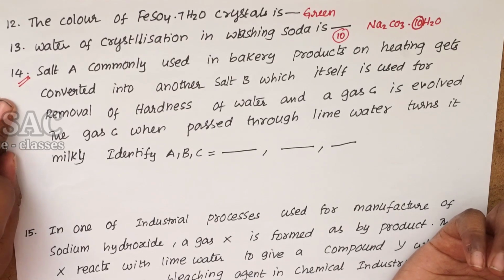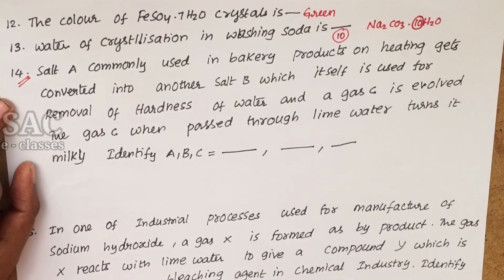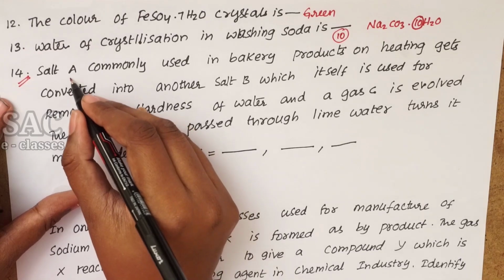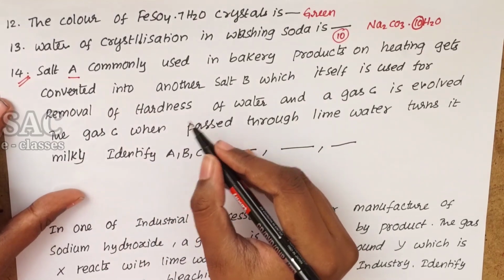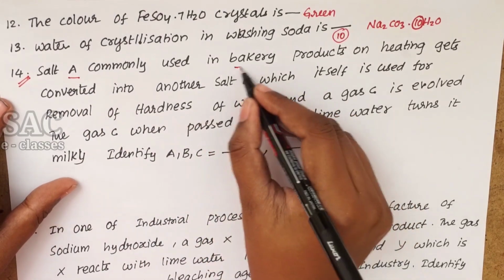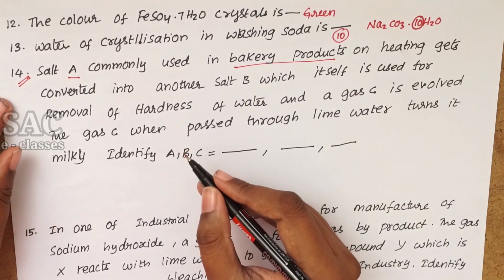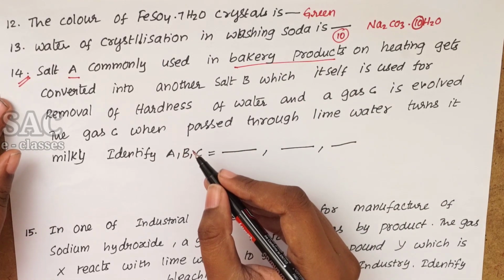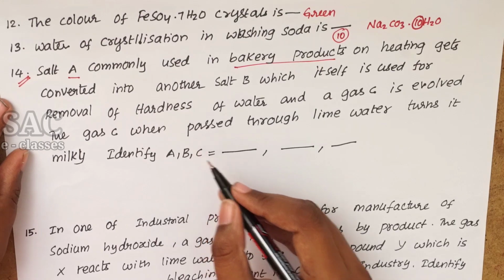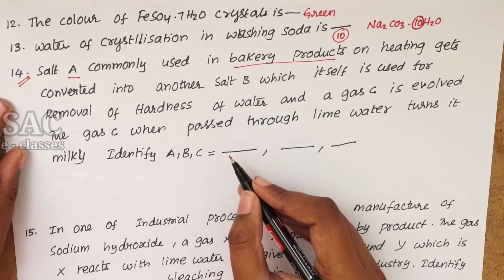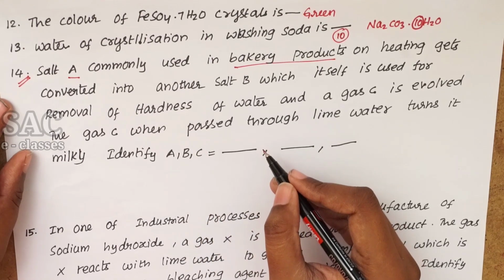Identify A, B, C. They have given some hints to identify. A is used in bakery products. Already we know that sodium bicarbonate, the baking soda, is used in bakeries to make cake smooth and spongy.